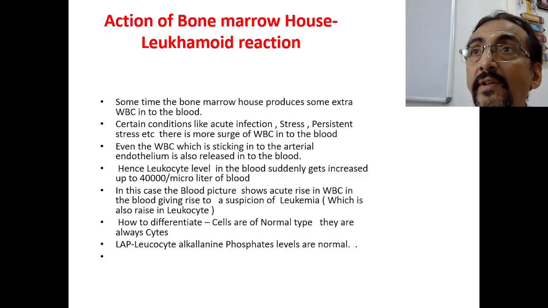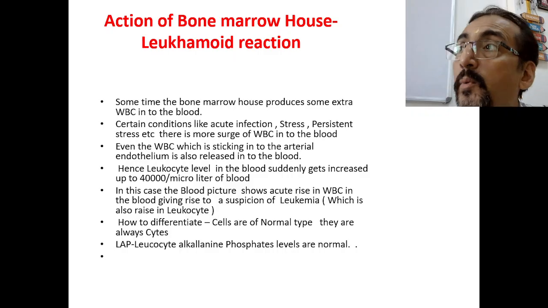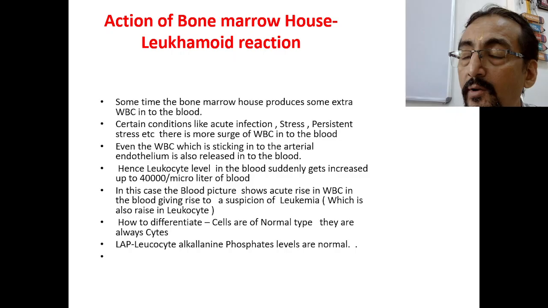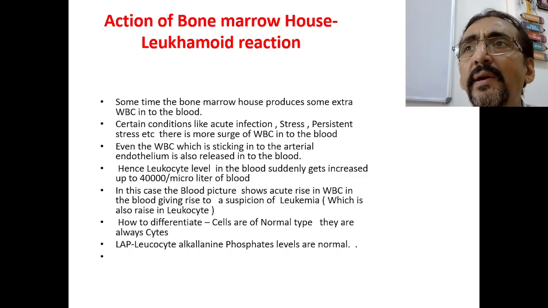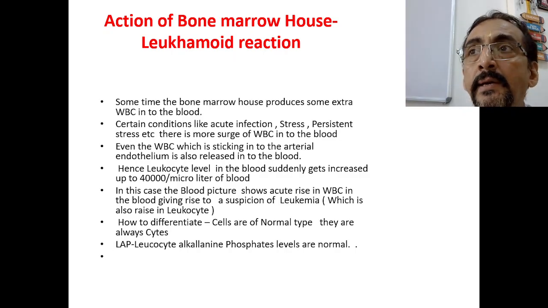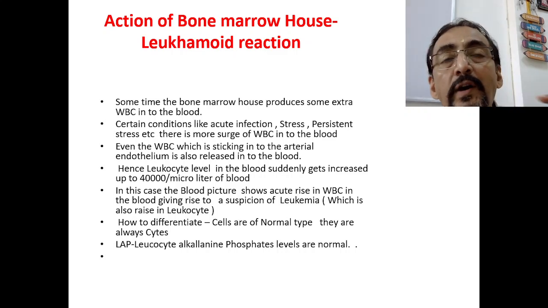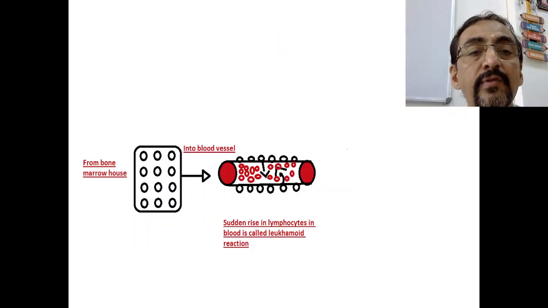Okay, so now what is the point? The point is many times we have to differentiate between Leukemoid reaction and leukemia. So when there is a rise in the WBC or leukocyte count in the blood, it is not always leukemia, because leukemia requires so many other associated symptoms also. It is simply a Leukemoid reaction. So the first differential diagnosis for leukemia is Leukemoid reaction. This is how the Leukemoid reaction takes place.